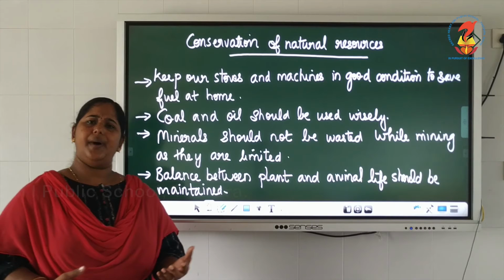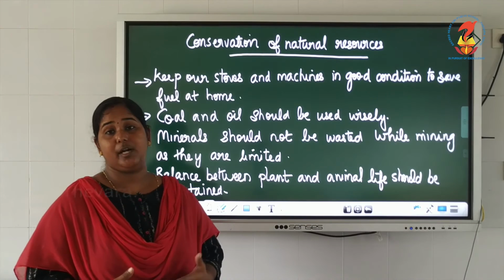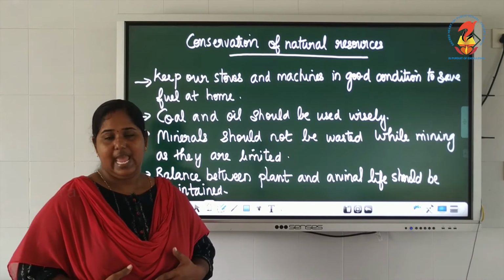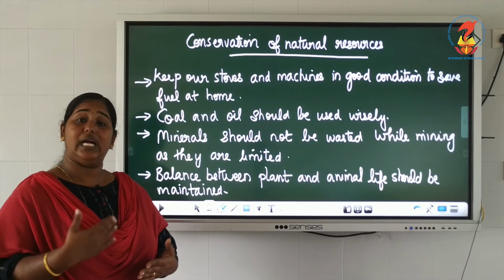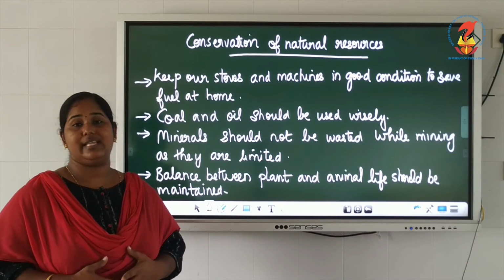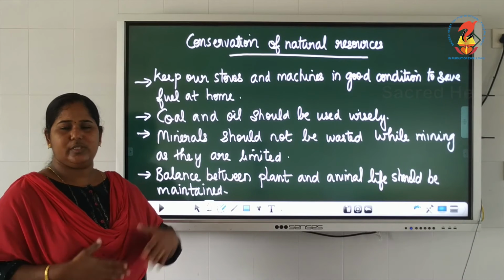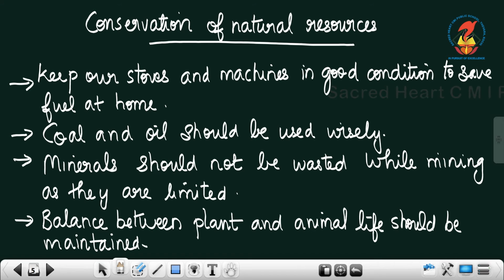Now, we learned about minerals which are very important for our lives. And it is our duty to conserve them for the future generations, as we are very conscious that they take millions of years to form. So these are some tips to avoid wastage or to conserve the natural resources that are available for us.